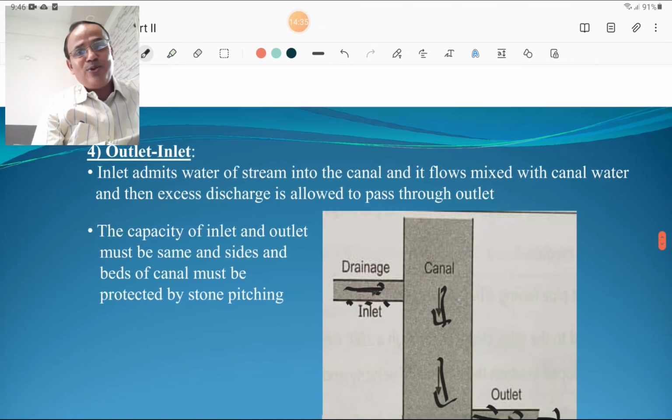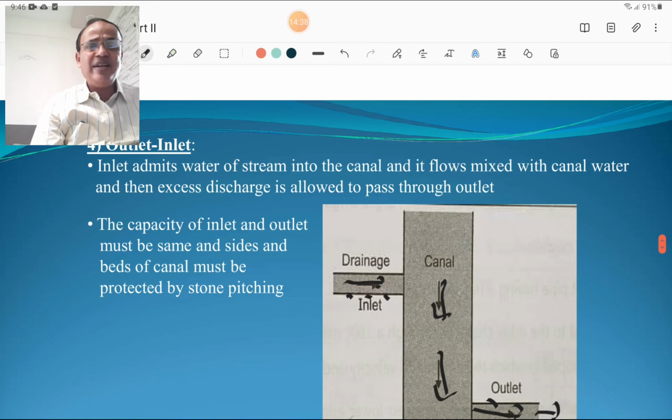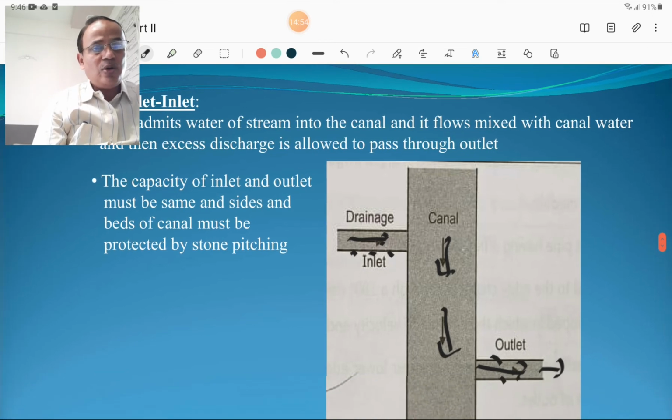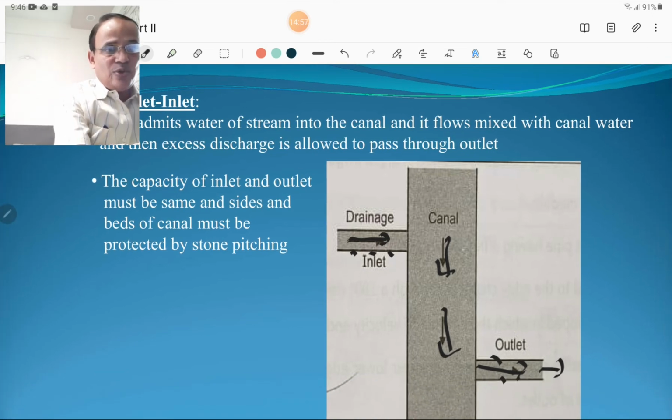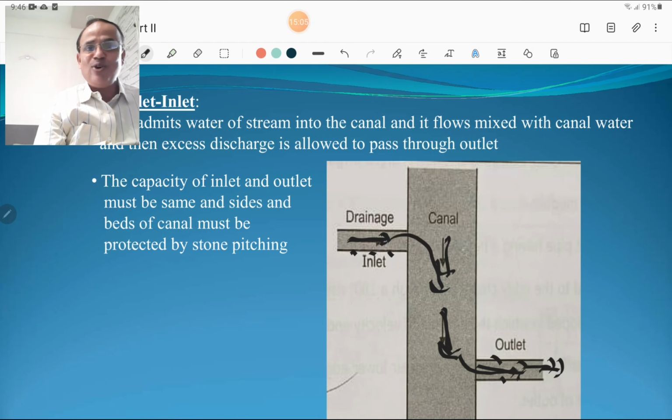Then we are going to discuss the outlet and inlet. Name itself indicates, inlet admits the water into the canal, and outlet carries out the water from the canal. So inlet admits the water upstream into canal, and it flows and mixes with the canal water, and then excess discharge is allowed to pass through outlet. Means this is the drainage water which is mixed with the canal water, and this water is taken out from this outlet, and such an arrangement is called as outlet inlet or inlet outlet. The capacity of inlet outlet must be the same, and the sides and beds of the canal must be protected by the stone pitching to avoid the damages.